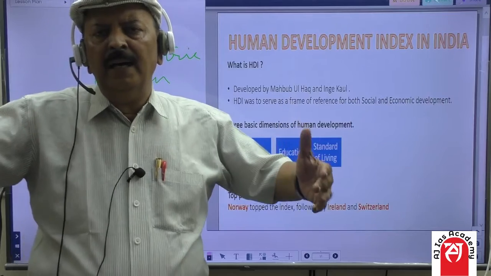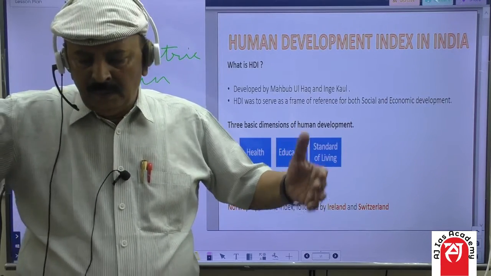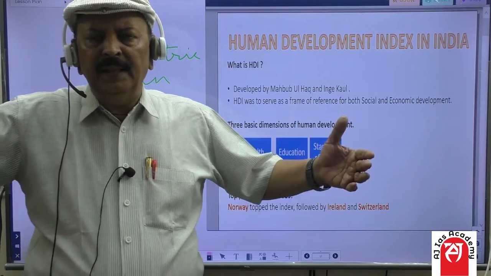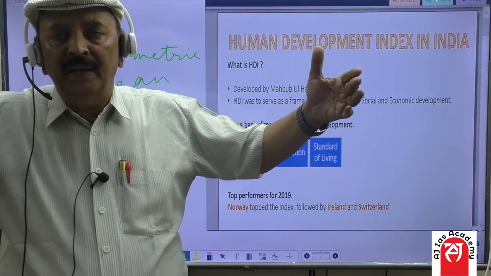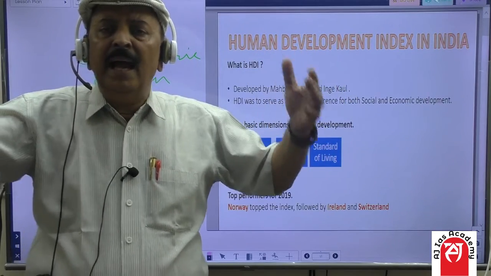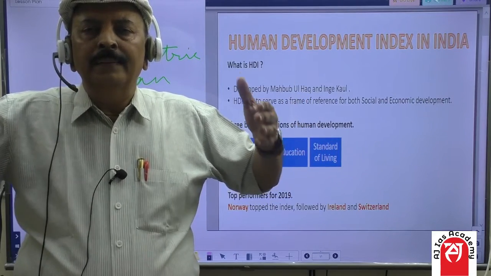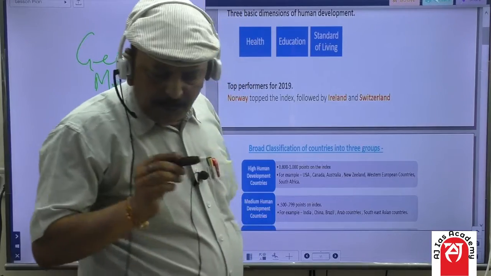The higher the number, say 0.9, what does this indicate? It means a higher HDI, and higher HDI denotes the highest developed country.